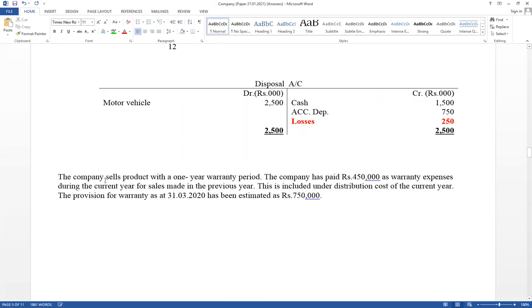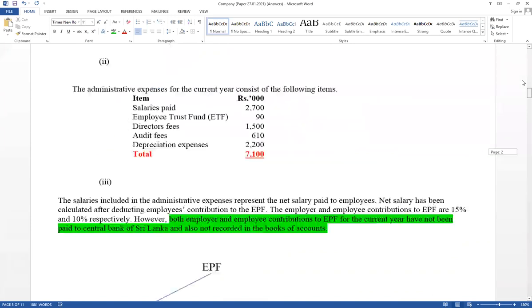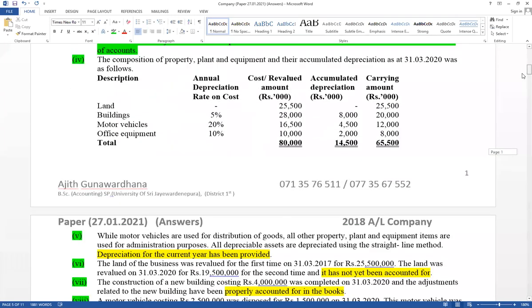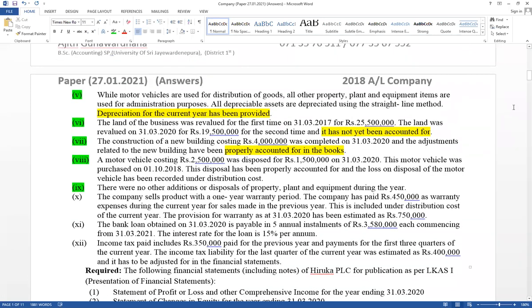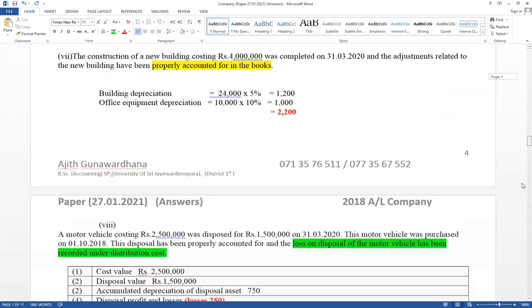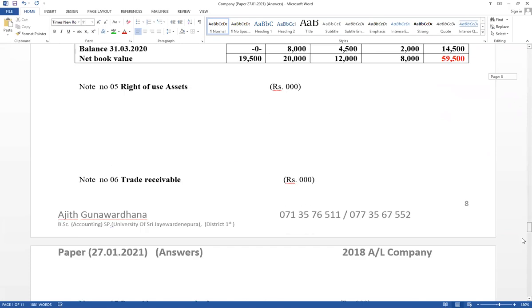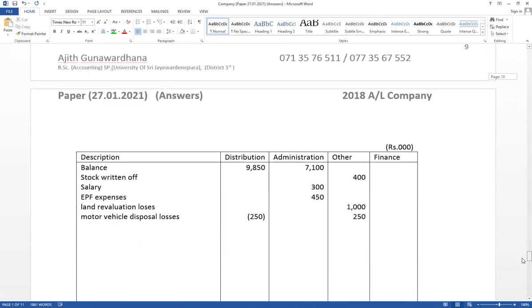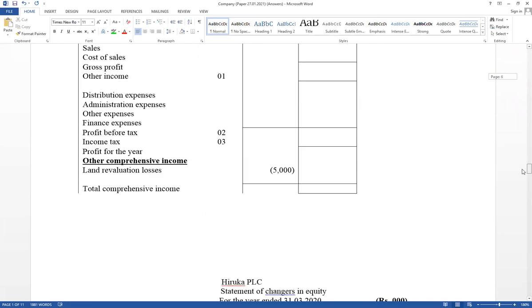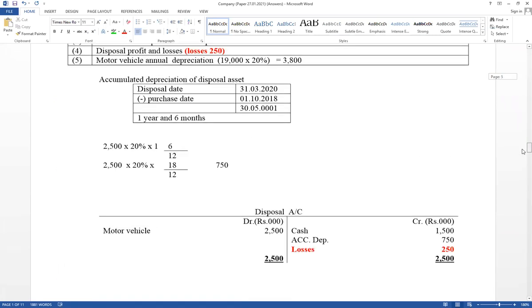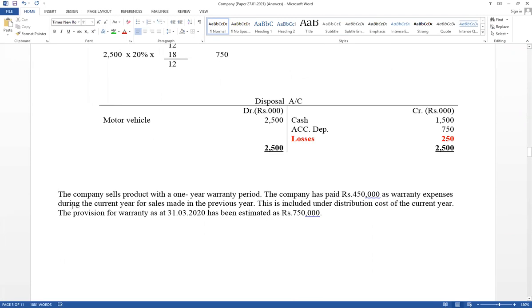Therefore, in the additional information, warranty is available, the 9th one. Additional 10. The 10th one is relevant for warranty. Therefore, this is the way you have to prepare the working for that. Very important. The opening balance has been given in the trial balance. Therefore, warranty adjustment, additional 10. Additional 10th, read carefully.